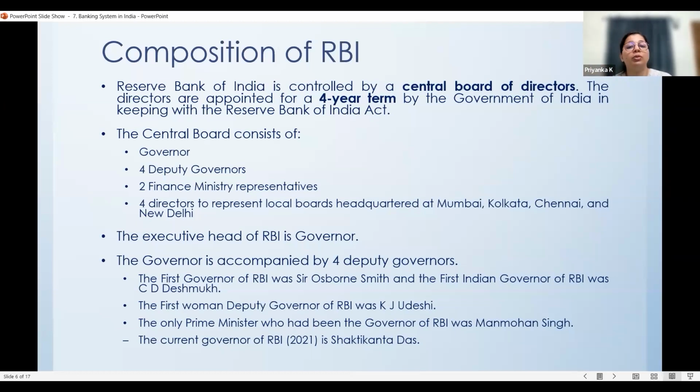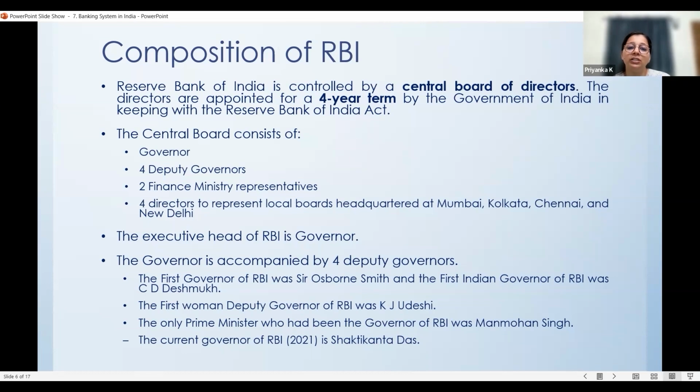Now, what does Central Board of Directors mean? It is a 4-year term body, consisting of the governor. RBI will have a governor. There will be 4 deputy governors, 2 finance ministry representatives, and 4 directors to represent local boards headquartered at Mumbai, Kolkata, Chennai, and New Delhi.